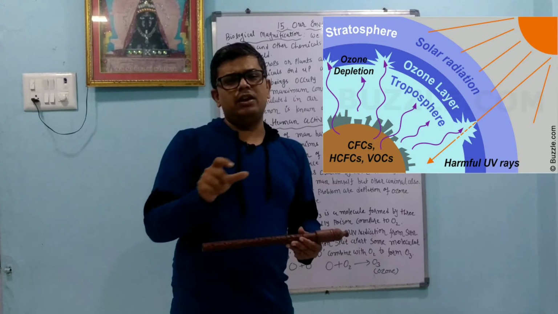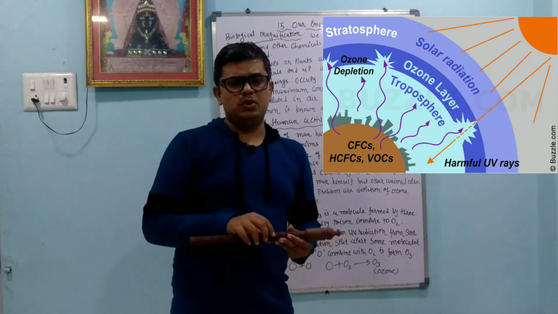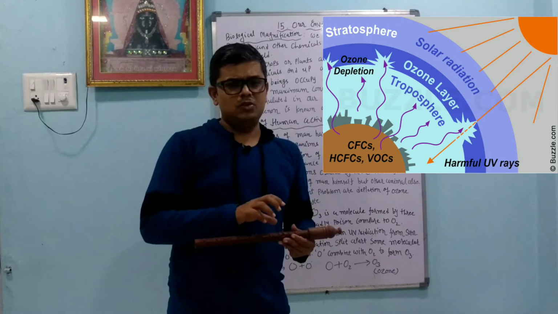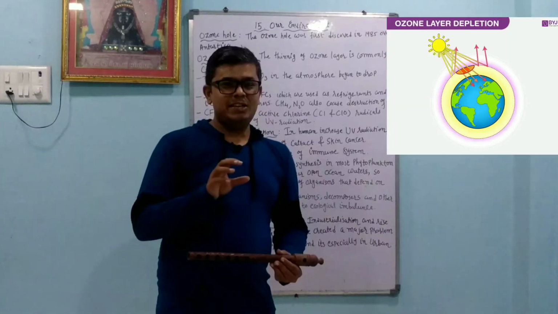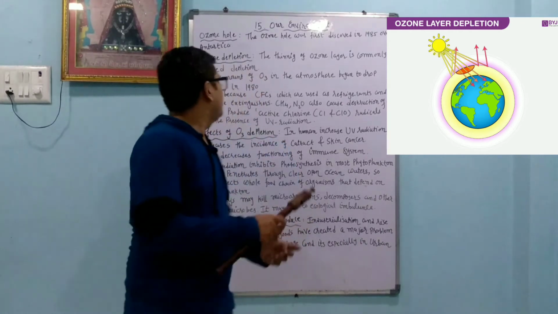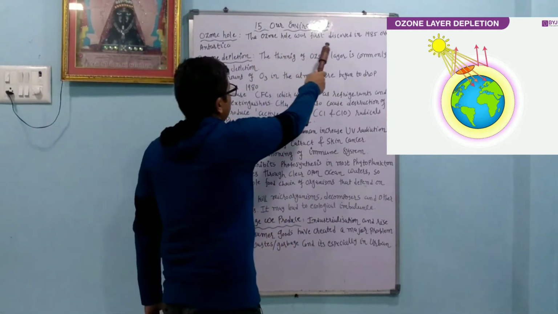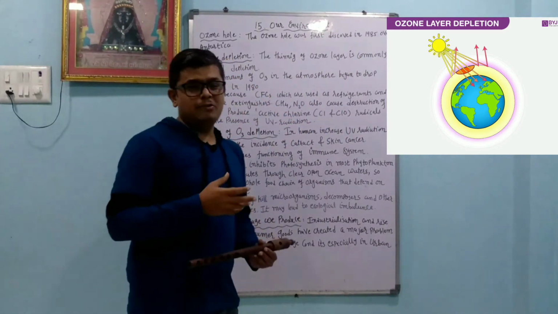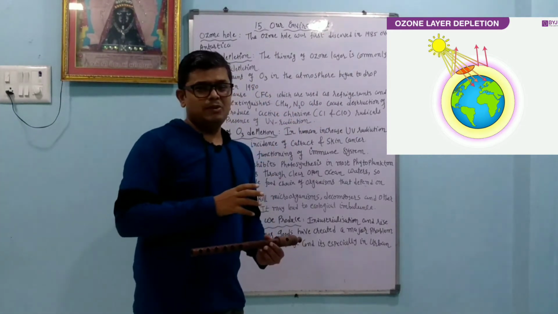Now this free oxygen again reacts with O2 and they make ozone. So like that ozone formation takes place. When UV rays fall on the ozone, then depletion starts. The ozone hole was first discovered in 1985 over Antarctica.